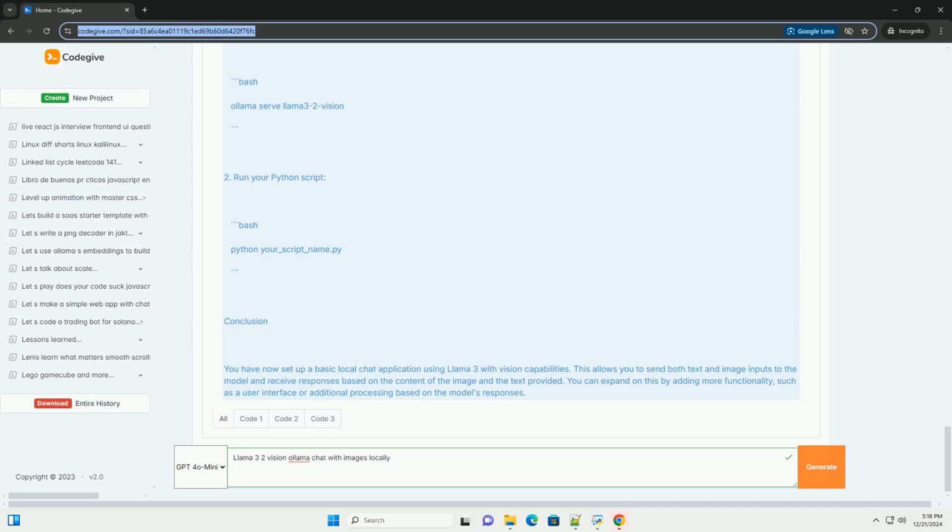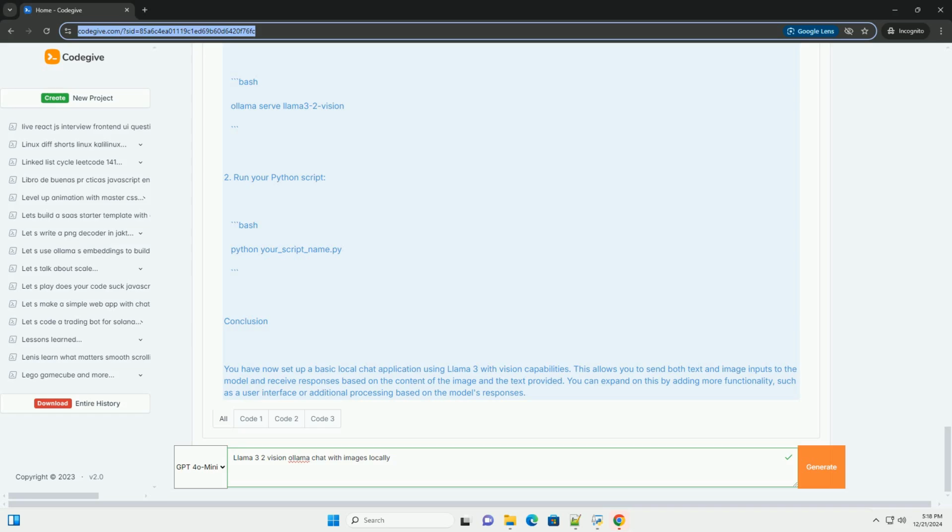Prepare the data payload. data equals prompt, image, None. If an image path is provided, read the image. If image_path: with open image_path, rb, as img_file: image_data equals img_file.read. data image equals image_data. Send the request to the Llama 3 model. response equals requests.post, OLLAMA_API_URL, files equals data.